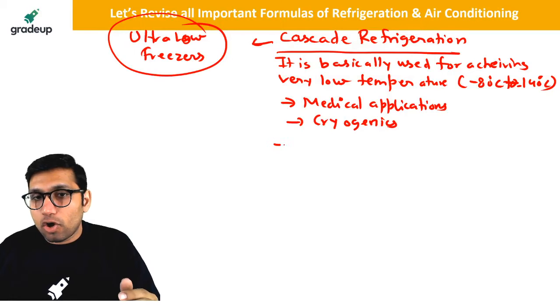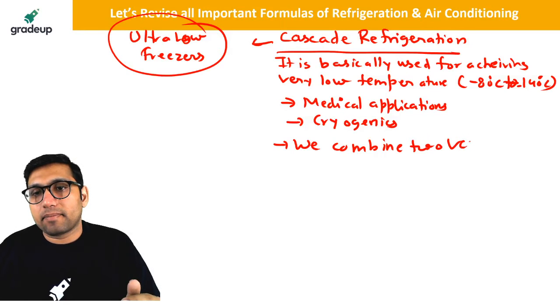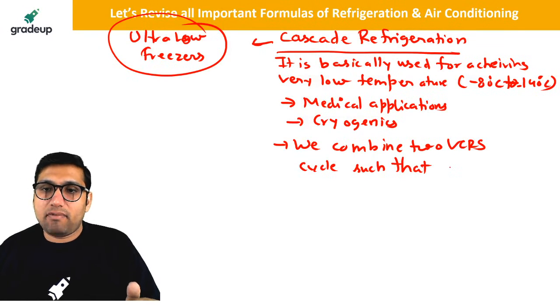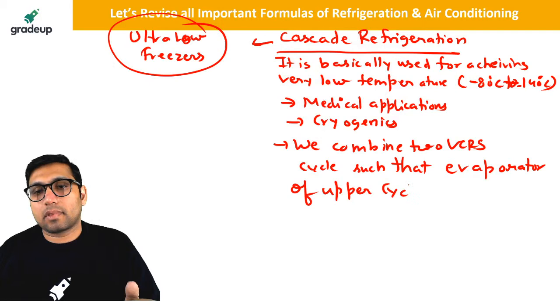We combine two VCRS cycles such that the evaporator of the upper cycle becomes the condenser of the lower cycle.